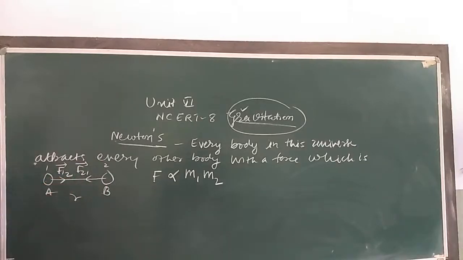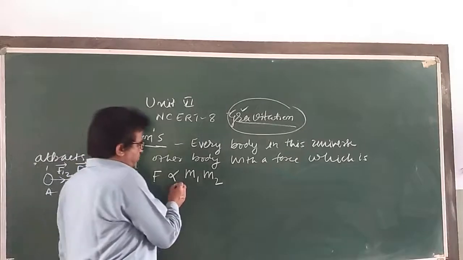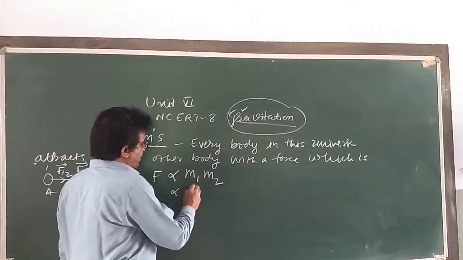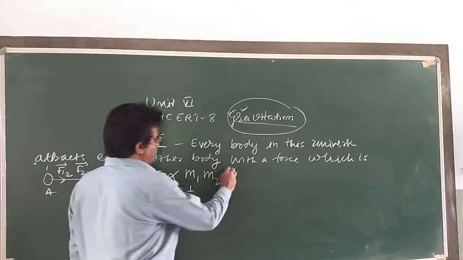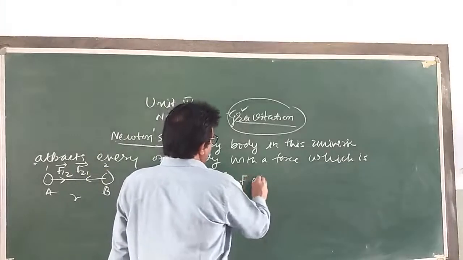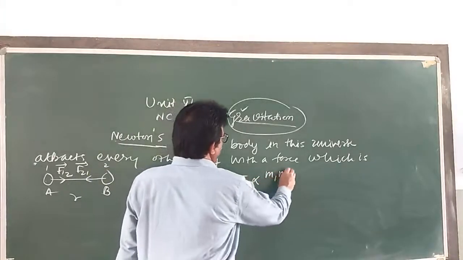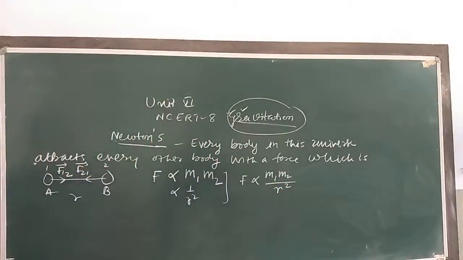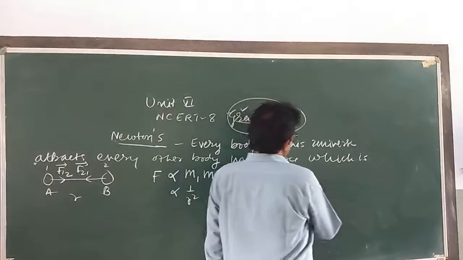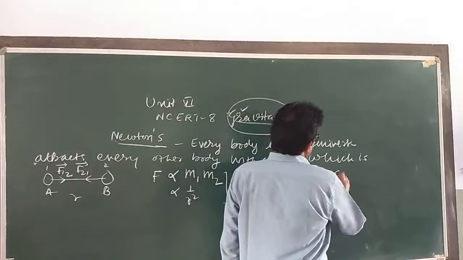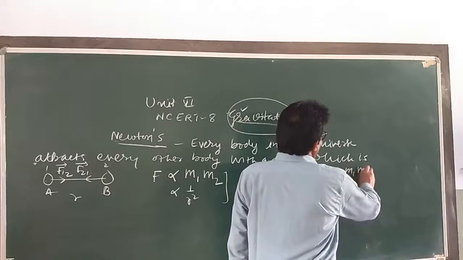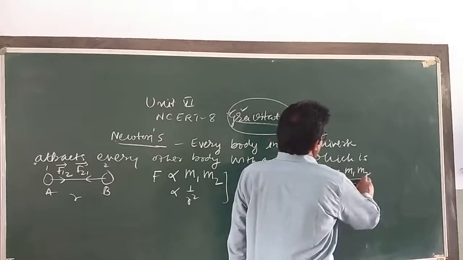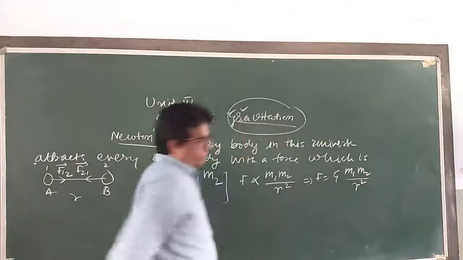So the force of attraction is directly proportional to this and inversely proportional to this one. When we combine this, F is proportional to m1 m2 divided by r square. With the constant of proportionality, F is equal to G m1 m2 divided by r square.